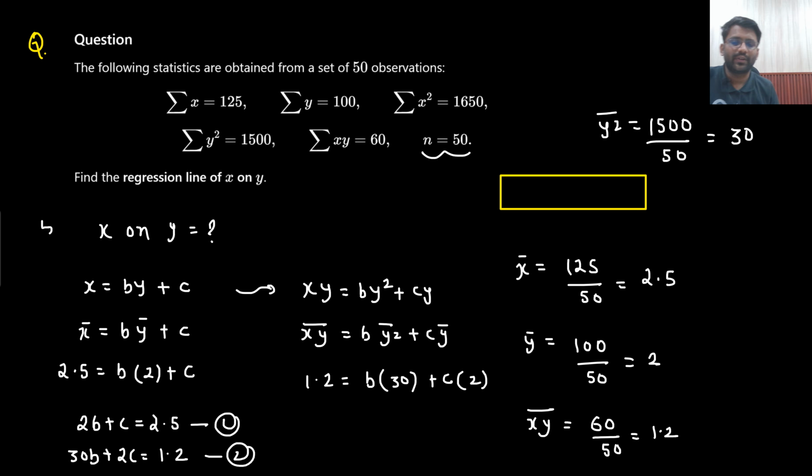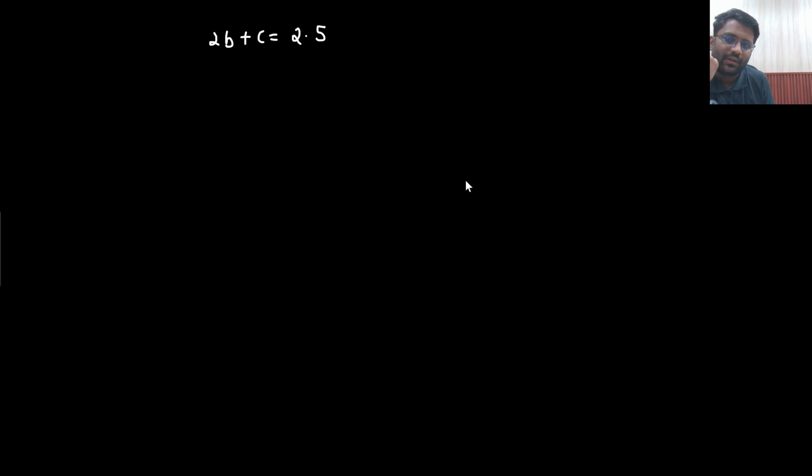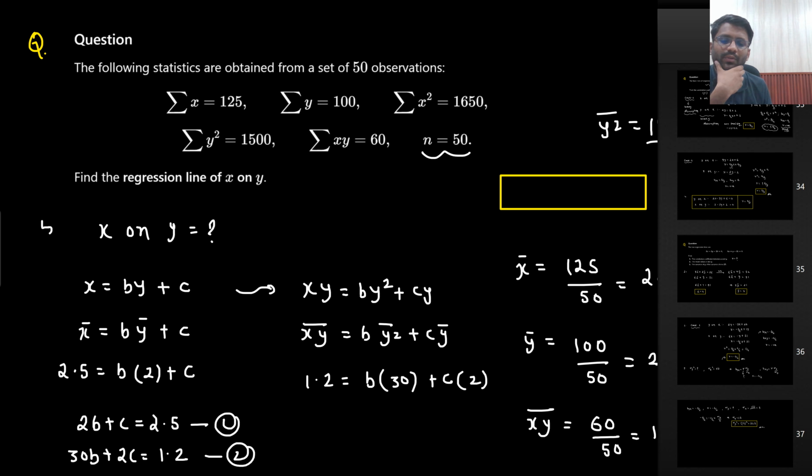Okay, so two equations we have got. 2b plus c equals 2.5. Very simple question. For these kinds of questions, if you are looking at the solution, then there is a problem. You should solve on your own. If we have studied so much about regression, this should be a cakewalk. Simply I need to take the average, one equation I will get, then I will multiply with y on both sides, then the other equation I will get. That's it, right? So 30b plus 2c equals 1.2.